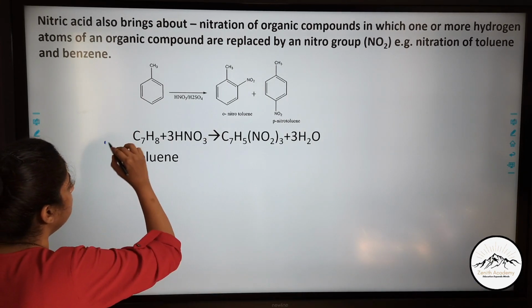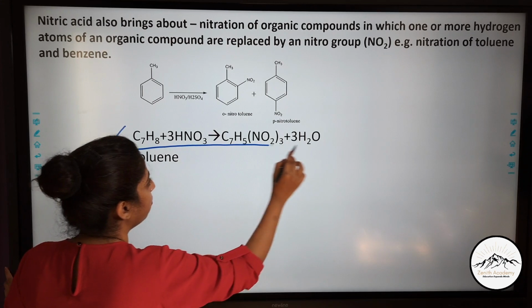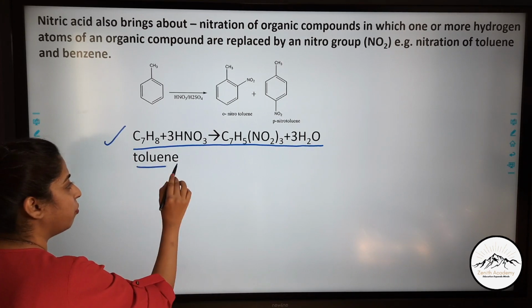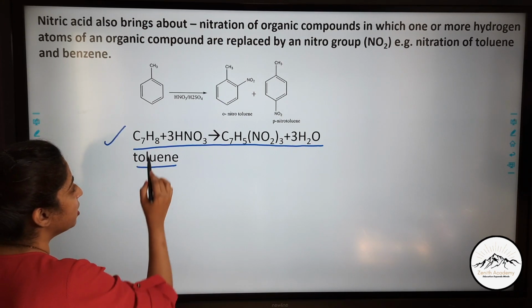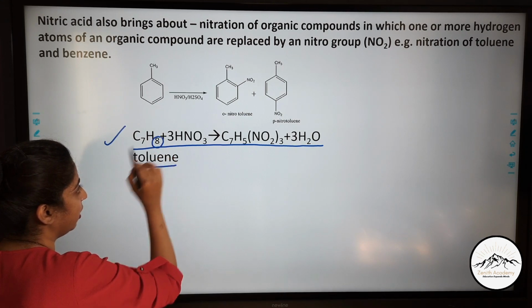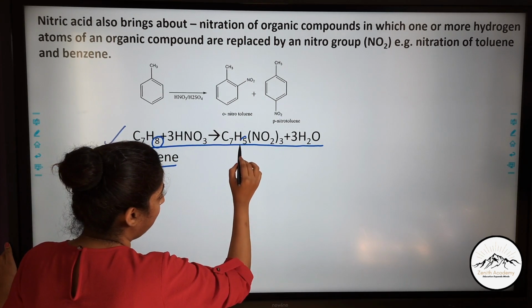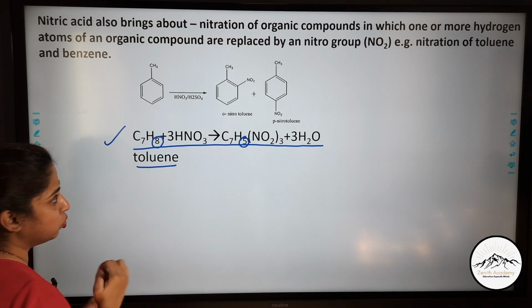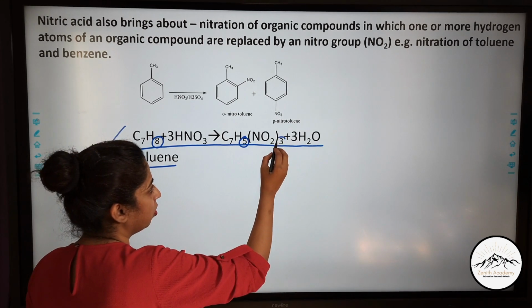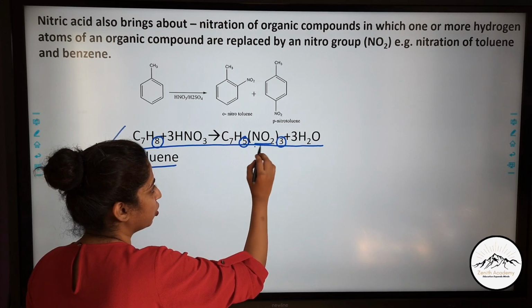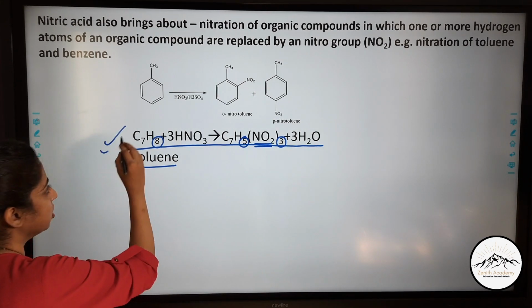In your book only this is there, so just learn this formula. In case of toluene or benzene, the replaceable hydrogens, here you can see there are 8. Now there are only 5, so 3 nitro groups have been attached. Just learn this one.